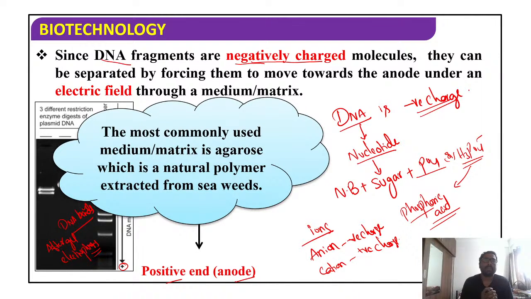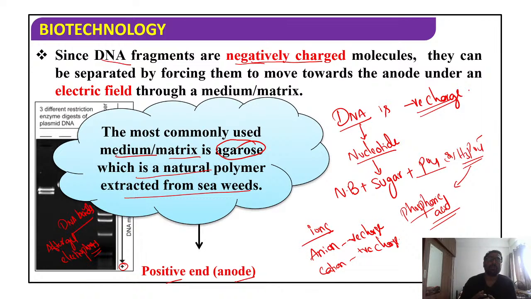The most commonly used medium or matrix is agarose, which is a natural polymer extracted from seaweeds. Because of using this as a medium or matrix, we call it Agarose Gel Electrophoresis.